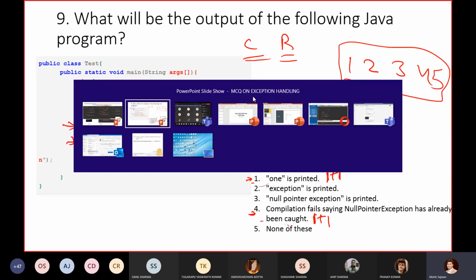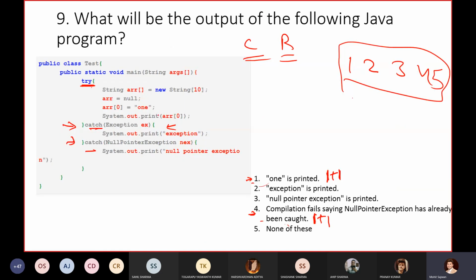Similarly, for this particular problem, we have this exception class. Now inside this exception class, again we are writing the null pointer exception class. So we have already covered this class in this class, so why again are we writing this?